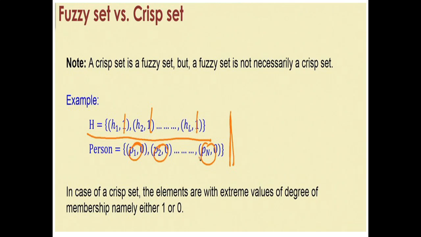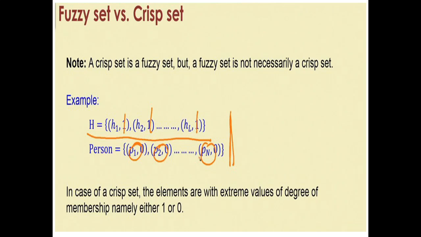So students, as we have discussed earlier about fuzzy sets and crisp sets, the basic difference between them is that in a crisp set all the elements have a membership degree of either 0 or 1.